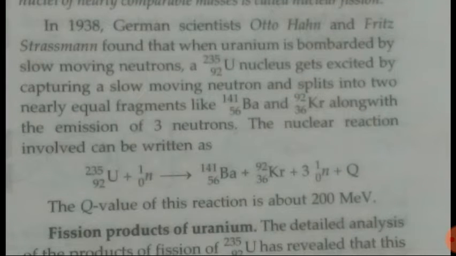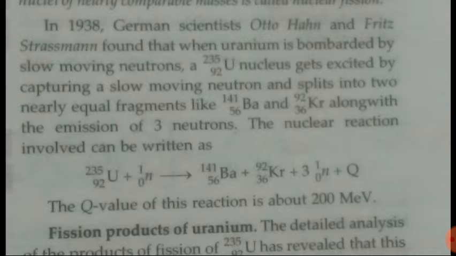In 1938 it was found that when uranium is bombarded by slow moving neutrons, the uranium-235 nucleus gets excited by capturing a slow moving neutron and splits into two nearly equal fragments like barium-141 and krypton-92, along with the emission of three neutrons.